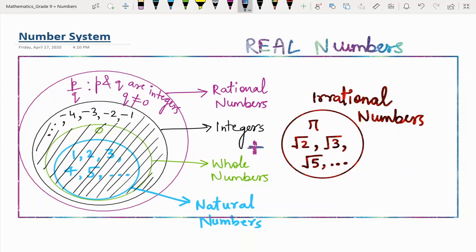Now, what if I take all the numbers rational plus irrational? Take all the numbers and combine them, it will go into a new set of numbers that is known as real numbers. So rationals plus irrationals, they form a new category of numbers that is known as real numbers.